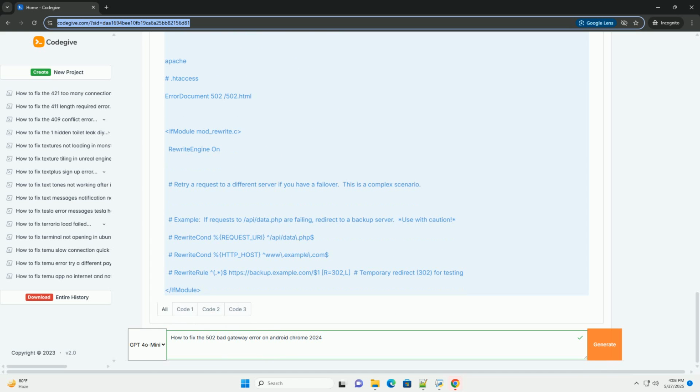Server-side issues. Most common, the problem almost always lies on the server side. The target website or its infrastructure is having temporary issues, undergoing maintenance, or is overloaded. This is outside your direct control. Network connectivity problems. Your device's internet